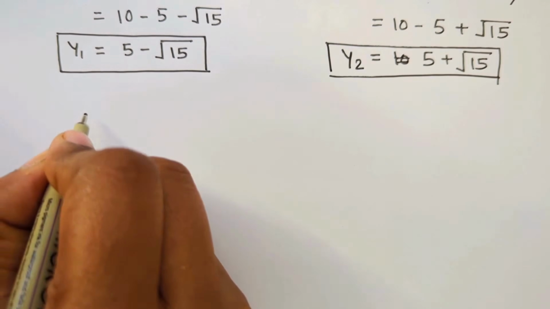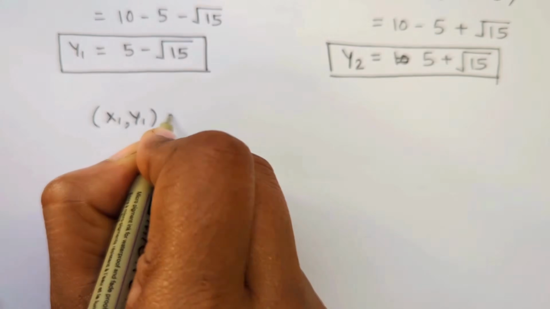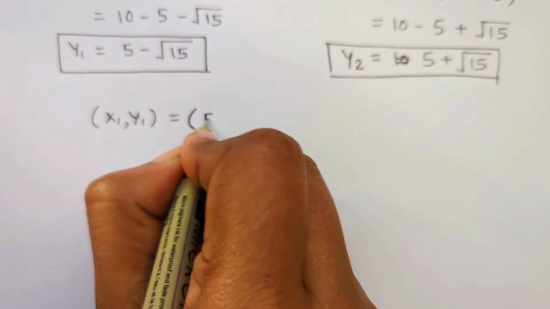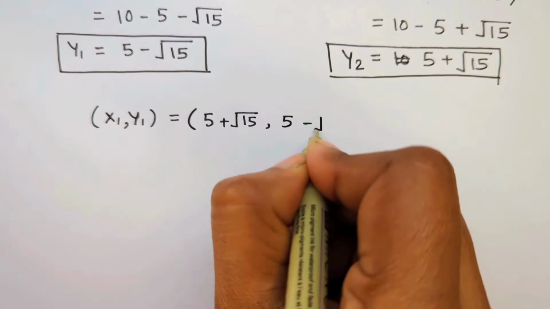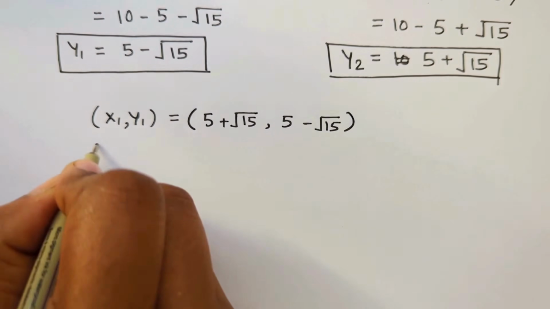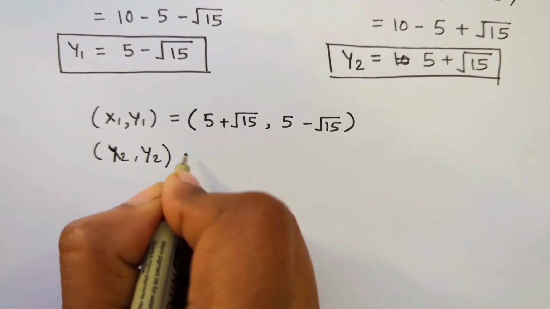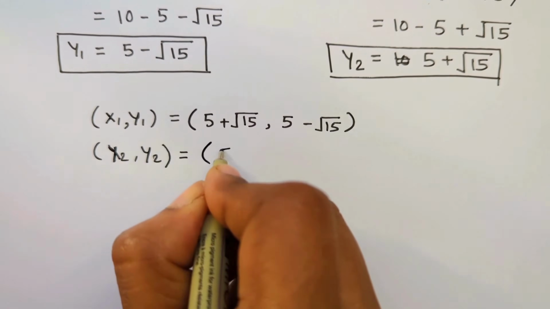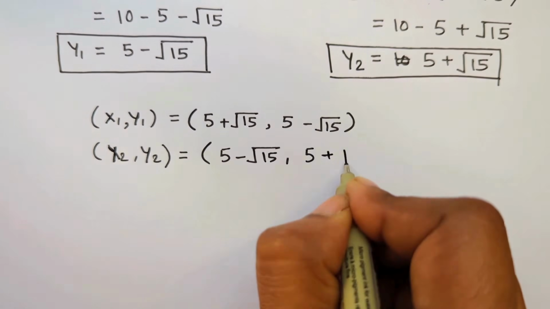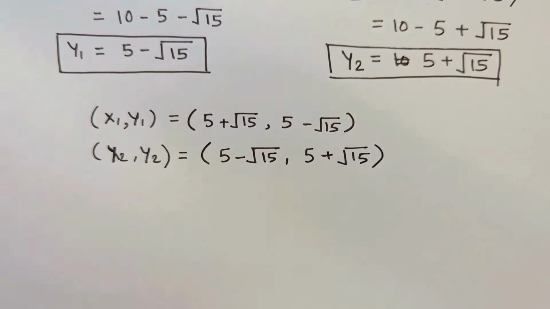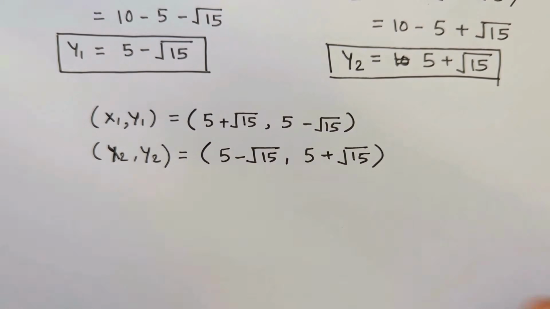Let's write them down cumulatively. x1, y1 is equal to 5 plus square root of 15 comma 5 minus square root of 15. That is one set, and x2, y2 is equal to 5 minus square root of 15 comma 5 plus square root of 15. Okay, so these are the values that we have received for x and y in two different sets.